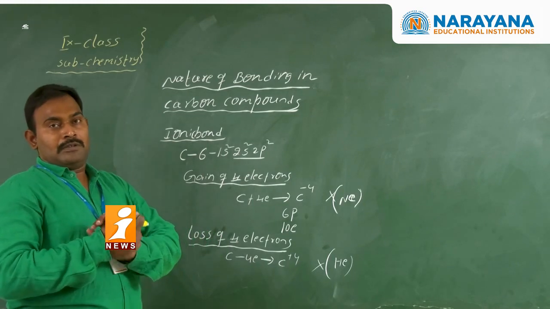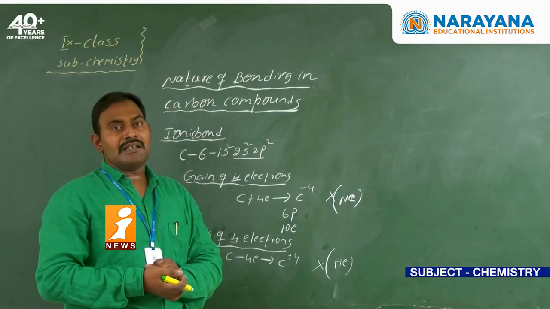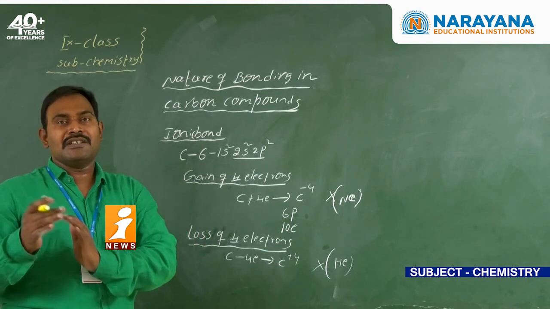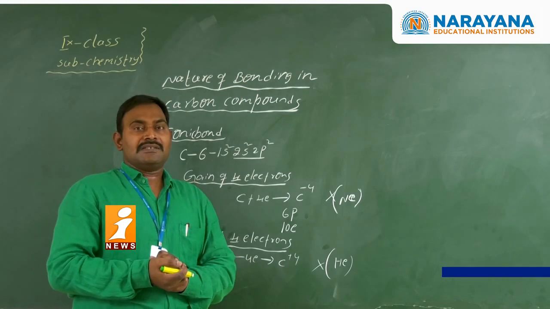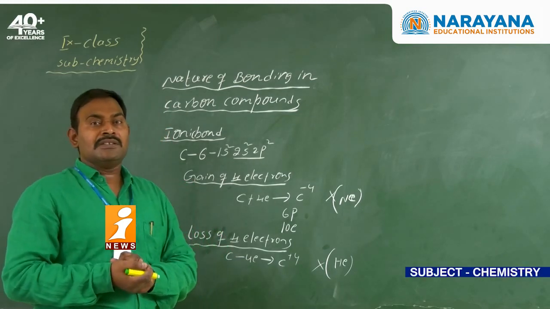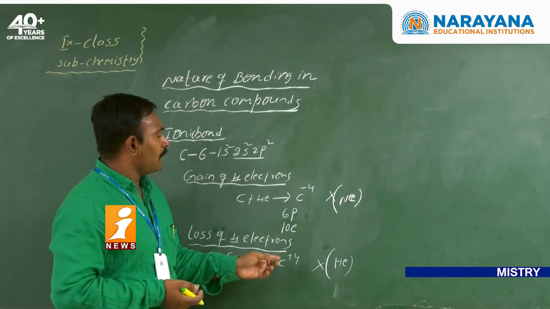Coming to here, to remove an electron, energy is required. That we will say ionization energy. As the positive charge increases, the size of the ion or atom decreases. That much energy is not available with carbon. So formation of cation and anion is not possible.